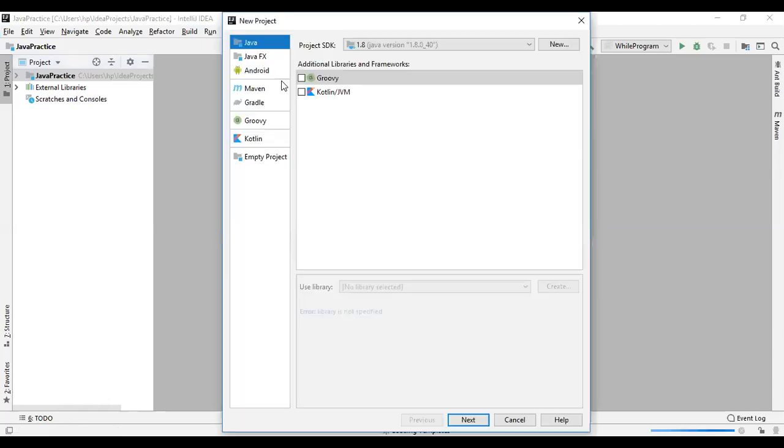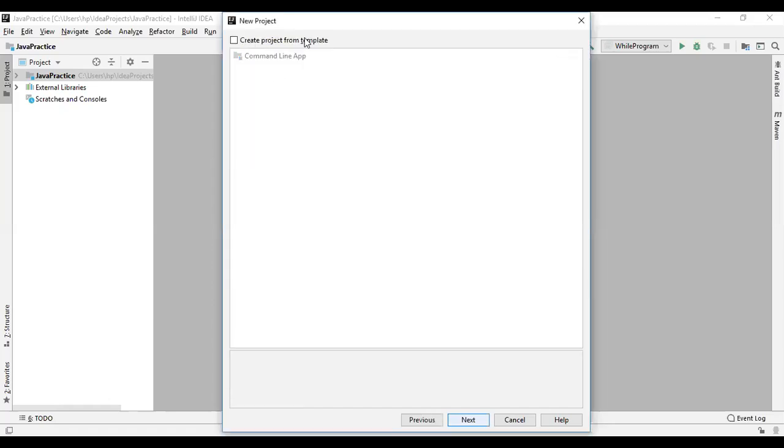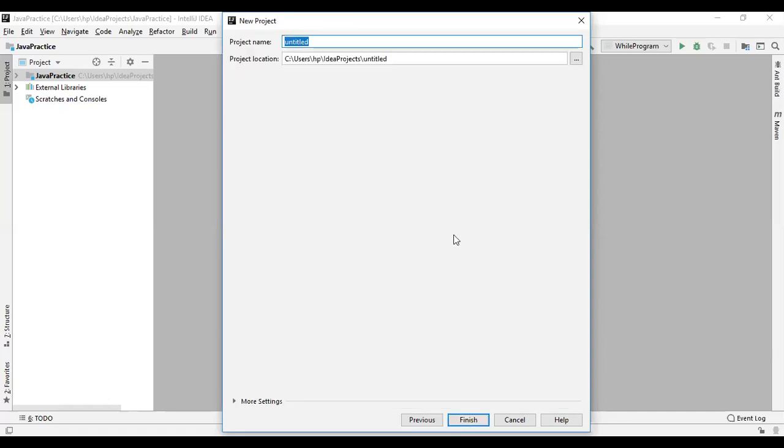Here I'm going to use a Java program. I'm going to use Java, and the version I have installed on my machine is 1.8. Then you have to click the next button. Select Java and click next. You can use a template or simply click the next button. Then it will ask for the project name, where all your files should be kept. Here my project name is Java Practice. You can give your own name, then finish.